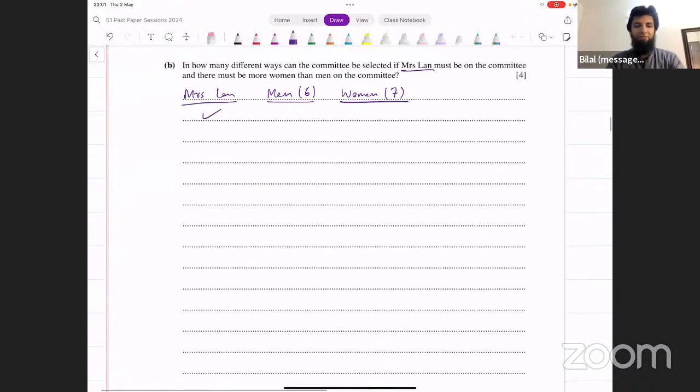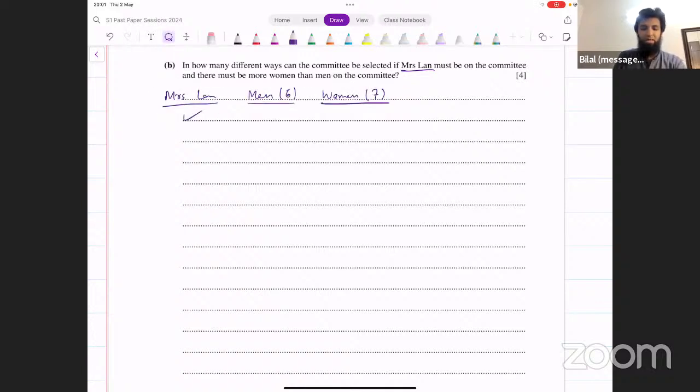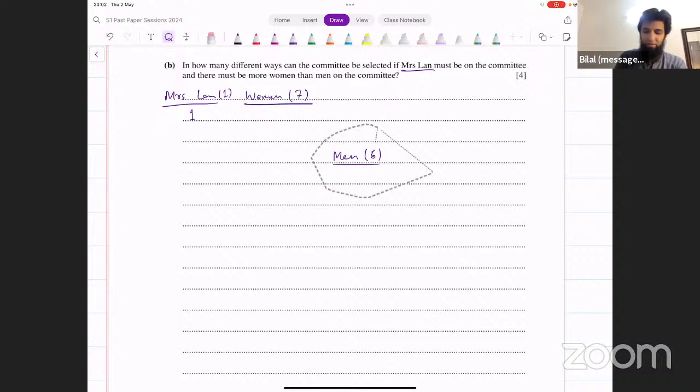Remember, we have to select 5 people in total, right? Mrs. Lan is already selected. And what we want is more women than men on the committee. Now, what are the possible cases you could get for that? So this is one person already selected. Let me actually write that here. I think we just rearrange this as well, so it becomes easier to understand, because Mrs. Lan is already one woman selected.